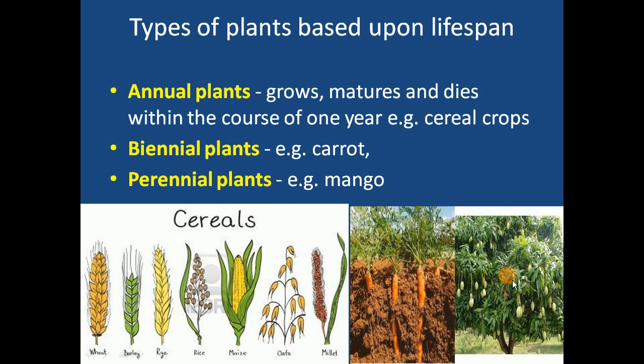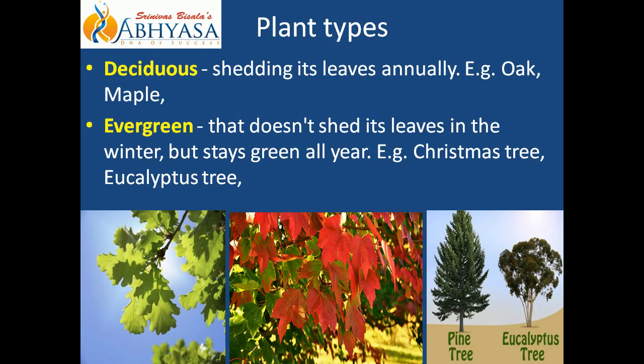We will move to our next term, which is based upon whether the plant sheds its leaves or not. So, plant types based upon shedding of leaves. First is deciduous. Deciduous plants, as we know, shed their leaves annually. Examples given are oak and maple.